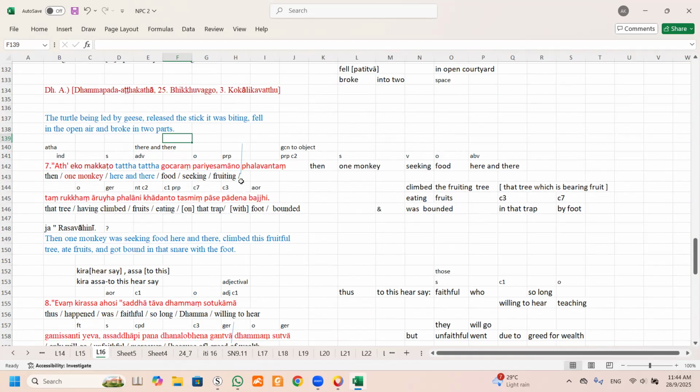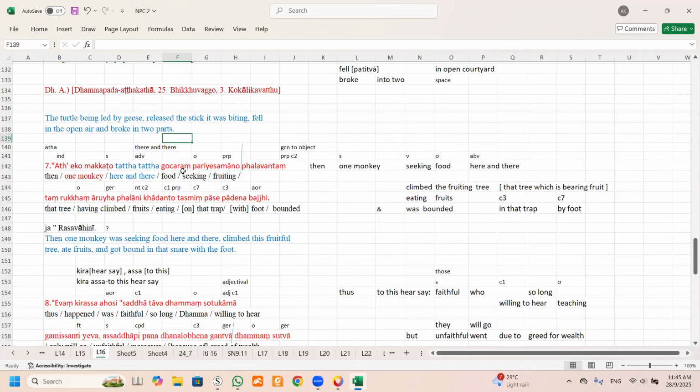the verb. In this case, we cannot find a present tense. We can only find this. Can you see the word Eko Makato, and this one Pariyasamano. So they are tied to this. So this becomes the words: one monkey seeking. Then seeking what? You see here Gocarang. Gocarang is the word.